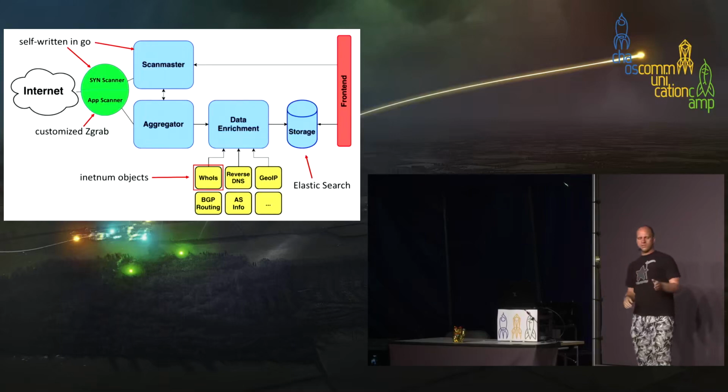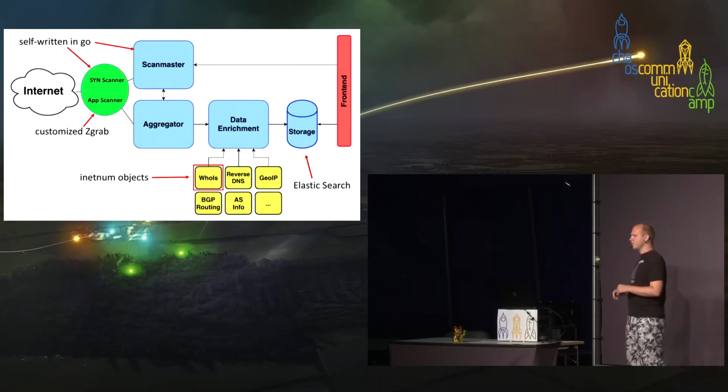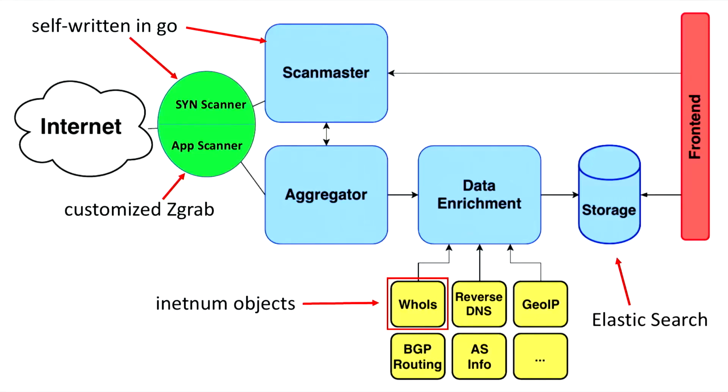Then we also have reverse DNS, geo IP, let's say where the IP is approximately located, and we're using BGP prefix information. So we're saying, okay, to which announced BGP prefix does this IP belong? And also we put the information together on which autonomous system belongs to the IP address.